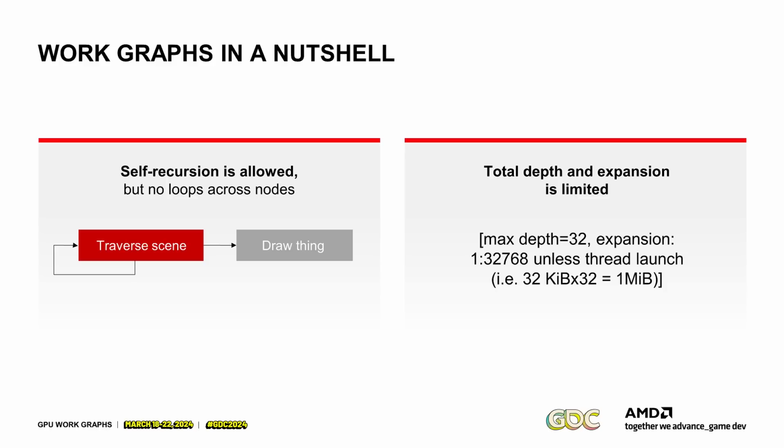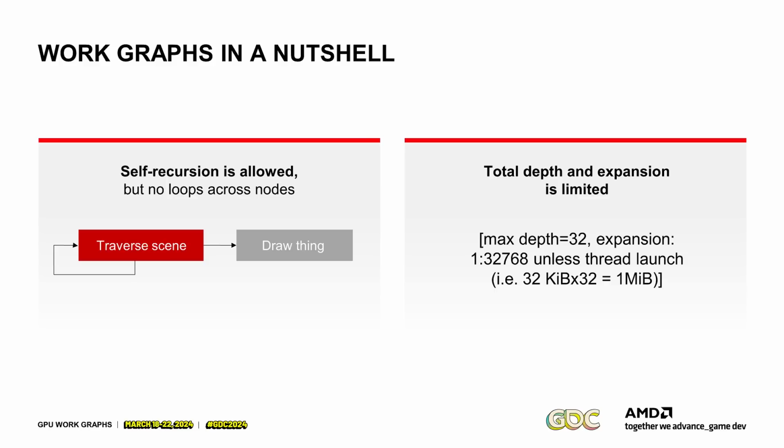Recursion actually counts towards this, right? So if you self-recurse, then it increases the depth of the node. And the maximum expansion is 1 to 32,000. And if you do the math, it's 32 kilobytes times 32 depth levels. So in the worst case, one input byte can expand up to one output megabyte, and you need to do this reservation upfront. So that's the reason why this is limited, because otherwise you couldn't guarantee forward progress.